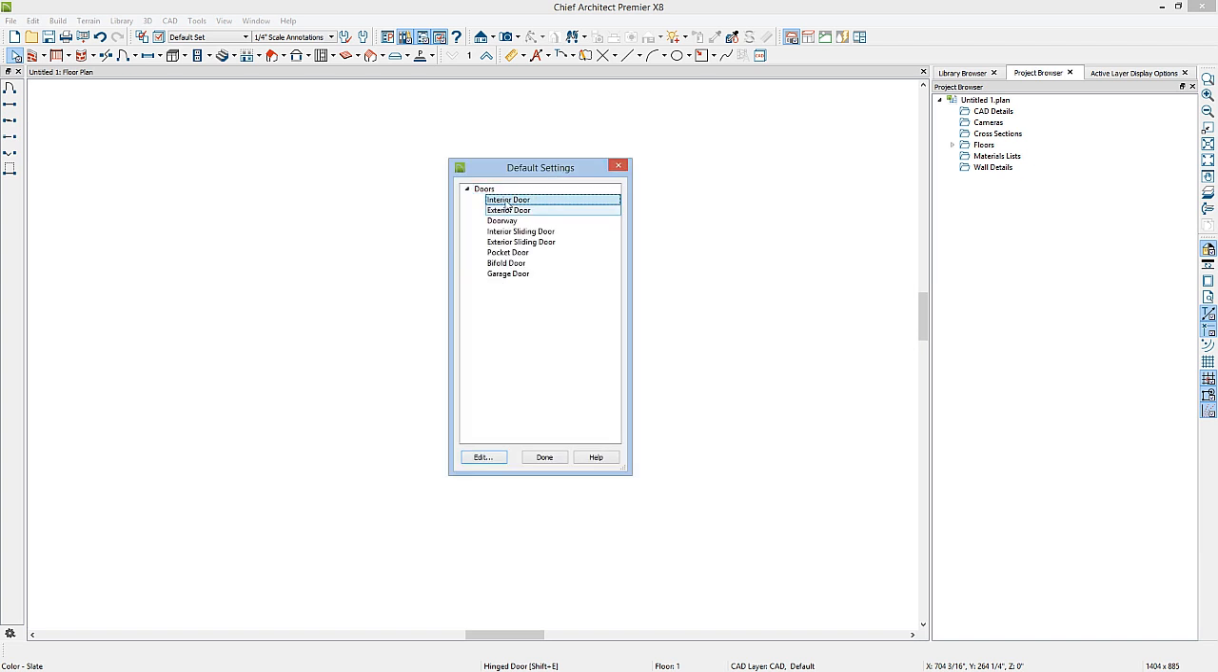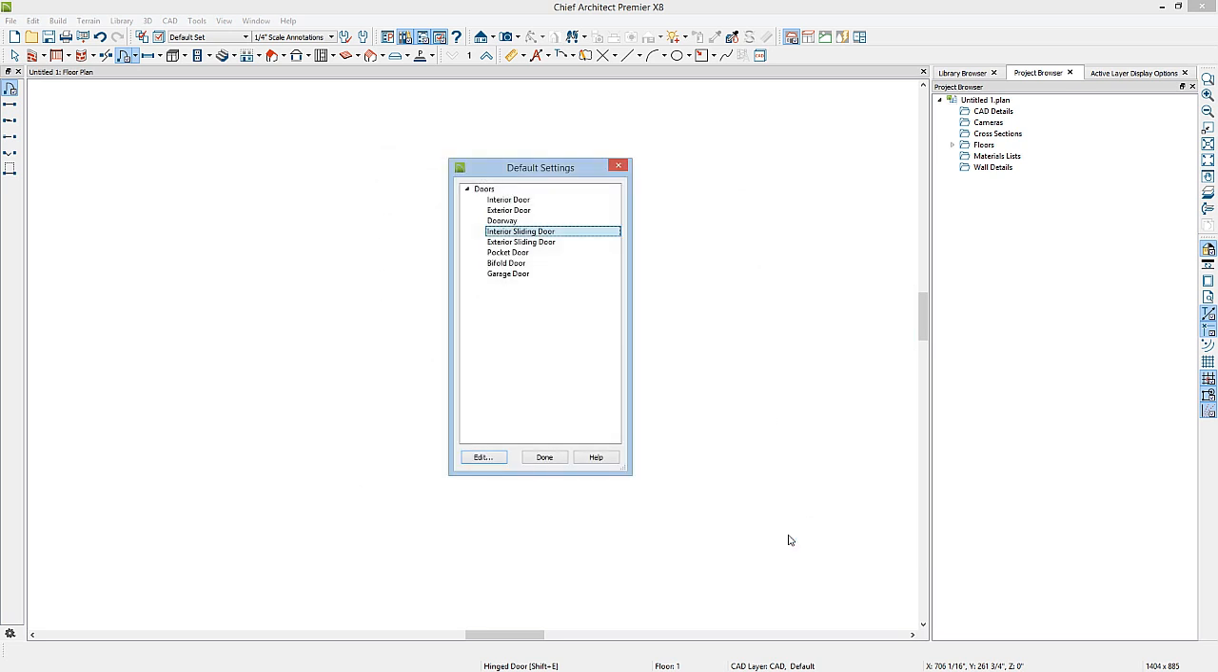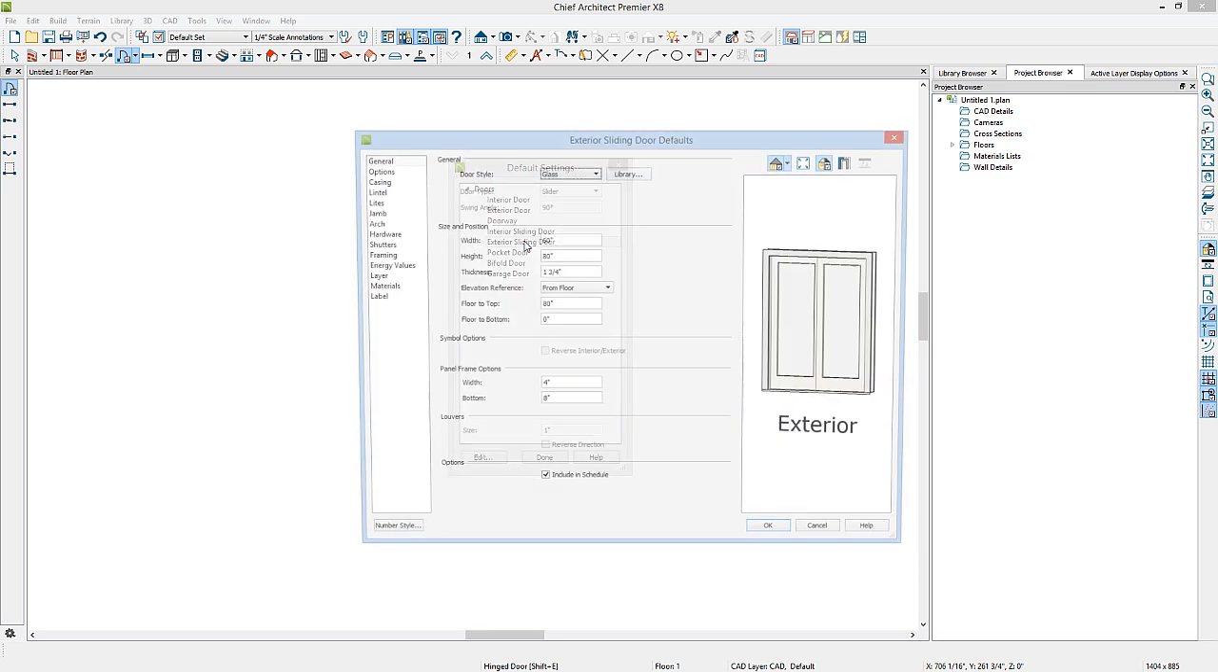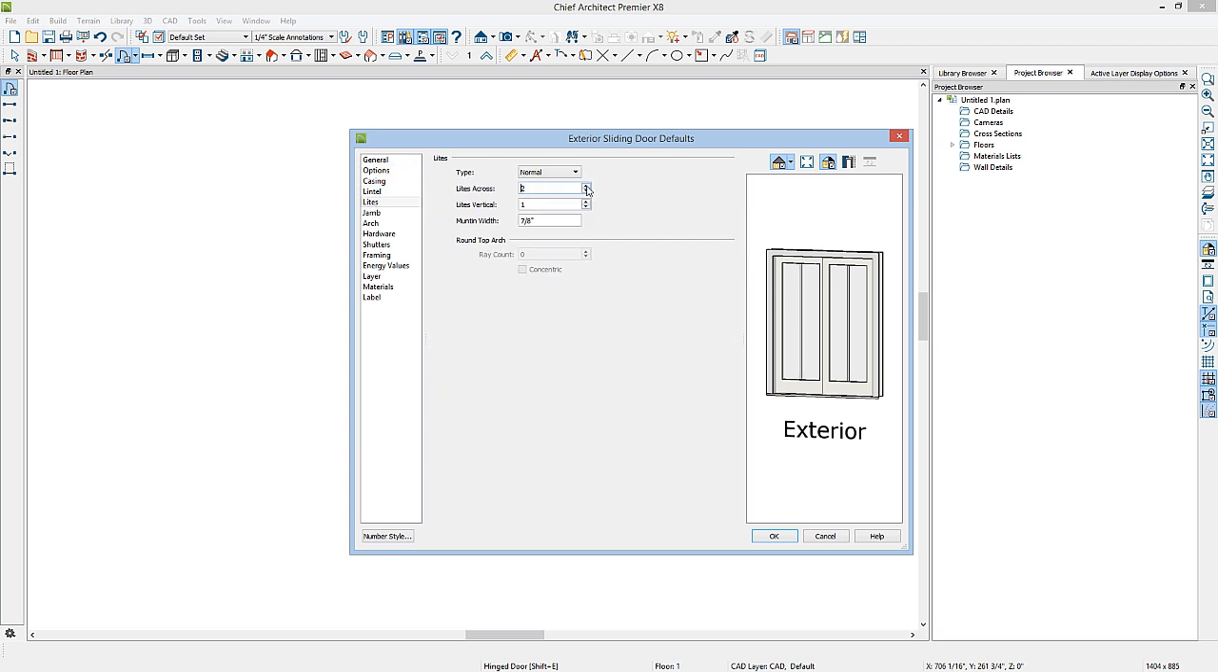You have different default settings for all the different door types. For the hinge door, if you place this door on an interior wall, it'll use the interior default. If you use the same tool to place this door on an exterior wall, it'll use the exterior door defaults. The sliding door tool in your toolbar works much the same way. You have interior sliding door defaults and exterior sliding door defaults. If I place a sliding door on an interior wall, it'll place a solid panel door. If I place an exterior sliding door, it'll place a sliding glass door. For my sliding glass door, I might want to add divided lights.